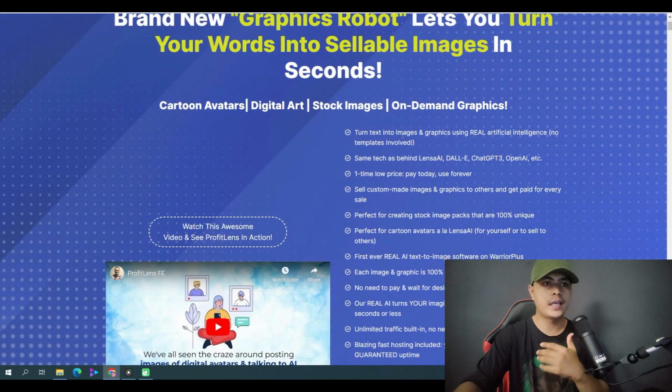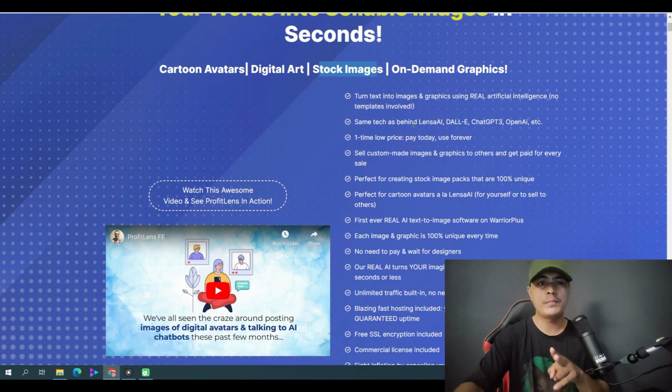So yeah, just like I said, you can upload images and convert the images into cartoon avatars. You can produce digital art. You can also use stock images and convert those stock images into digital art. And the best part about this is there's no monthly payment with this.